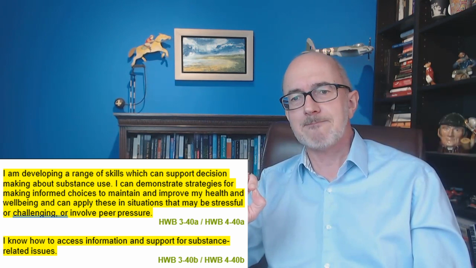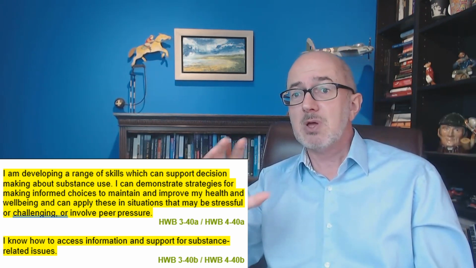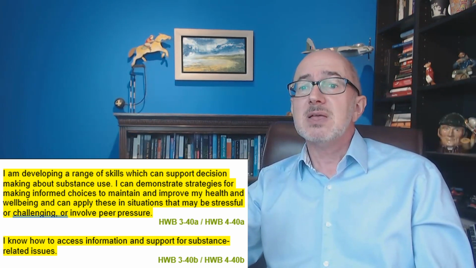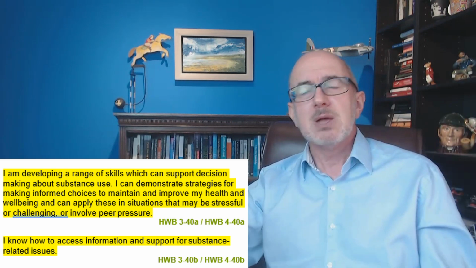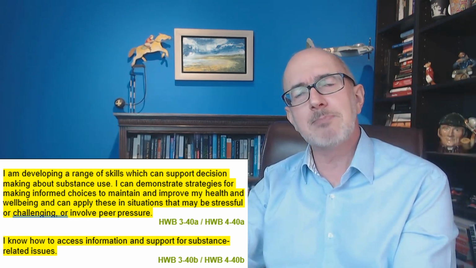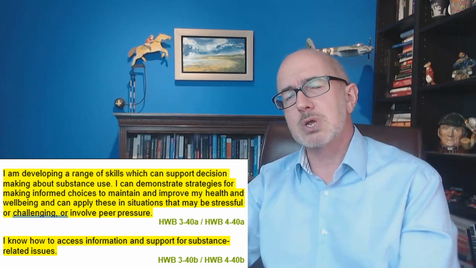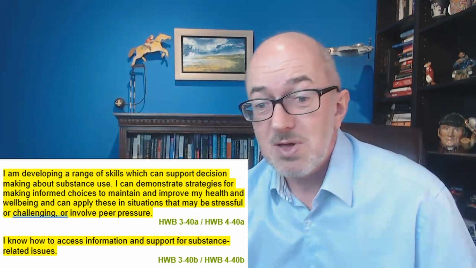Notice what's missing. Okay, the objective that the government wants isn't that young people reject illegal drug abuse. The objective is that they can support decision making about it. So the message to young people is we want to help you to make your decisions. It's not up to us to tell you what those decisions should be. We just want to help you to make them. And that's as far as they seem capable of going.